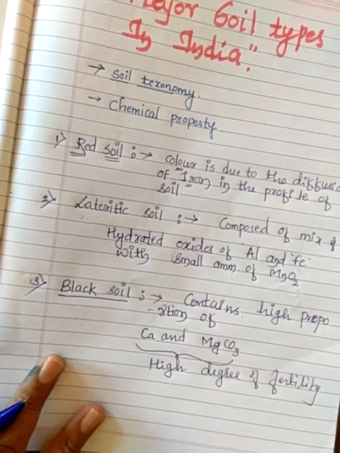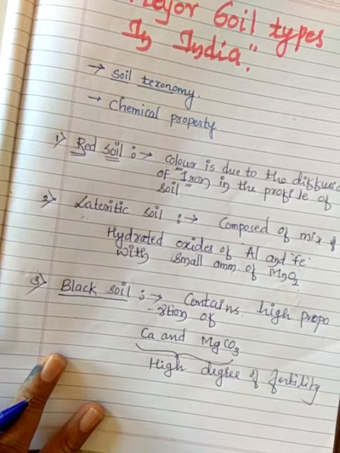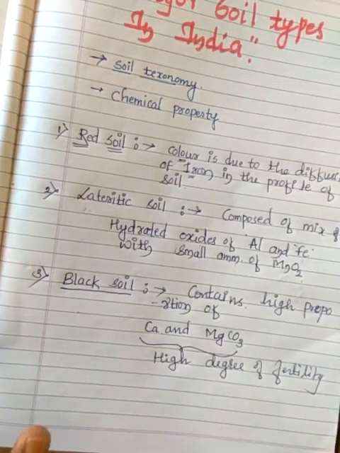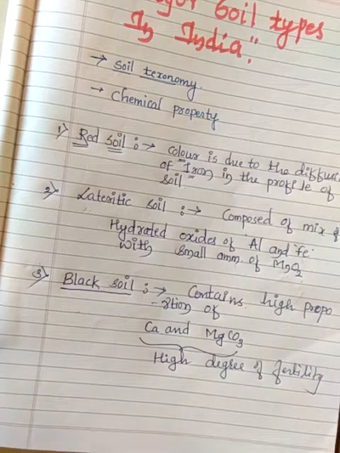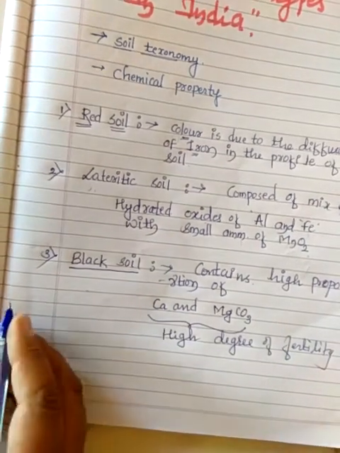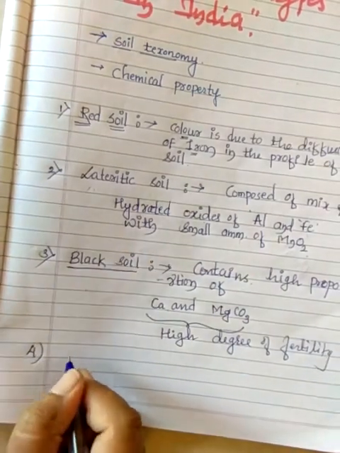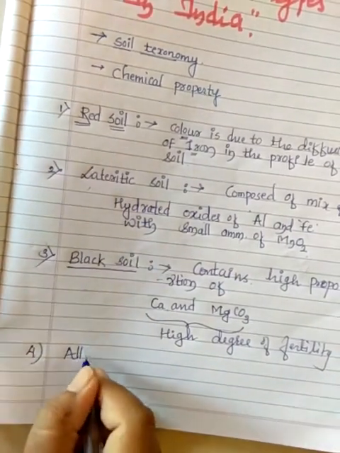Next we will deal with alluvial soil. This is the largest and agriculturally most important group of soil. The fourth type is alluvial soil.